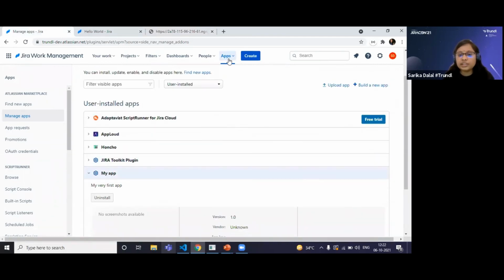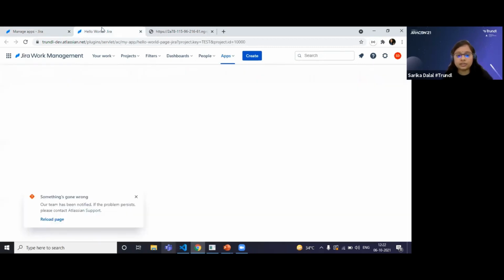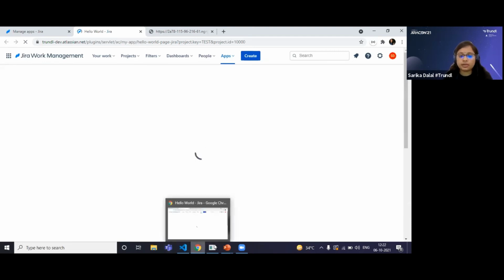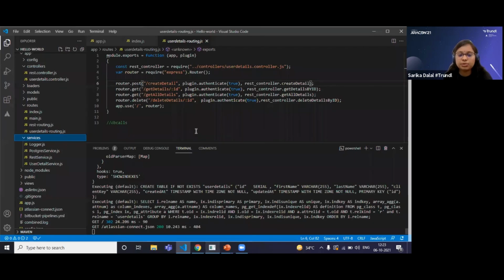After that, you can see I have provided a button on the top navigator bar. On click, it will come to a page where it will show us some front-end related files. Let it open. It will take some time because I'm using a free instance for this.